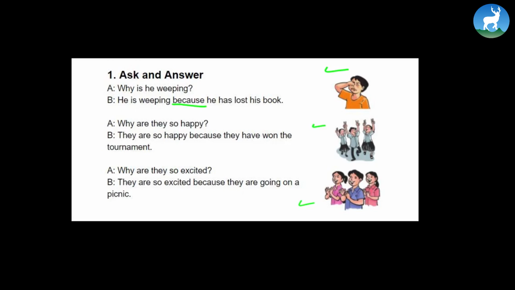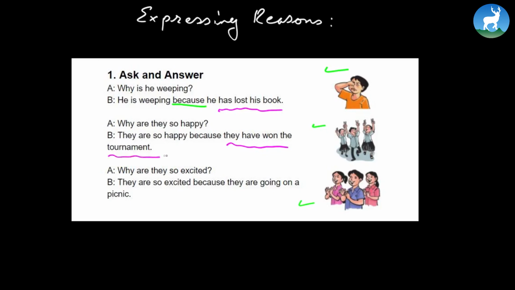Now remember, the title of the chapter is Expressing Reasons. So in all these questions, there's a very good reason why the boy is weeping. Why? Because he has lost his book. See? Why are they so happy? Because the reason is they have won the tournament. Why are they so excited? They are so excited because they are going on a picnic. So you see, the chapter is all about how, in what manner, we can express reasons. We believe that everything has a reason. So in what way do you express such reasons?